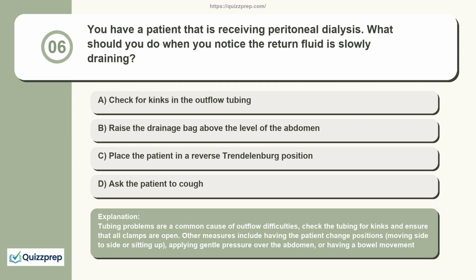Tubing problems are a common cause of outflow difficulties. Check the tubing for kinks and ensure that all clamps are open. Other measures include having the patient change positions, moving side to side or sitting up, applying gentle pressure over the abdomen, or having a bowel movement.